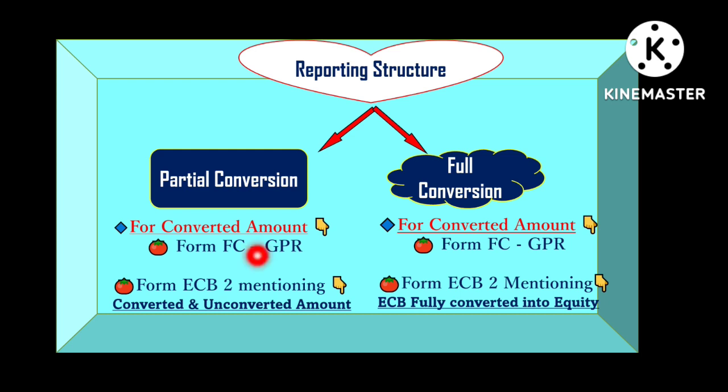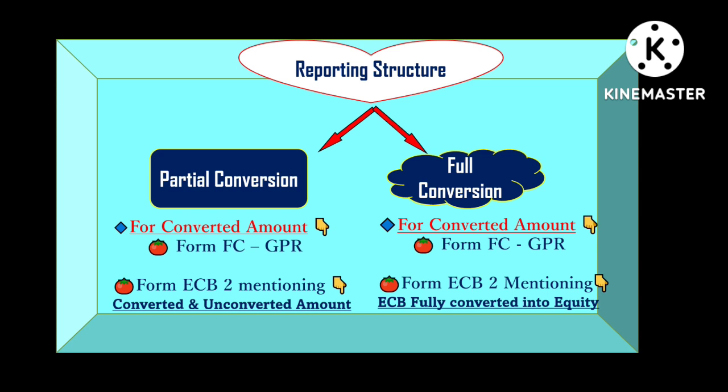After that, form ECB2 should be filed, mentioning the converted amount and the unconverted amount, or we can say the balance amount, right? Now the other perspective is the full conversion. If the whole ECB amount needs to be converted into an equity, then for full conversion the form FCGPR needs to be filed. For partial conversion, form FCGPR also needs to be filed. If it is a full conversion, then also form FCGPR needs to be filed.